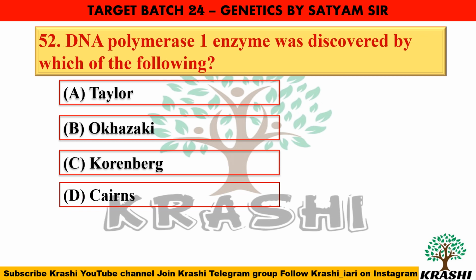Question number 52. DNA polymerase 1 enzyme was discovered by which of the following? The correct answer is option C, Kornberg. This DNA polymerase 1 enzyme processes the RNA primers during lagging strand synthesis and repairs the DNA.